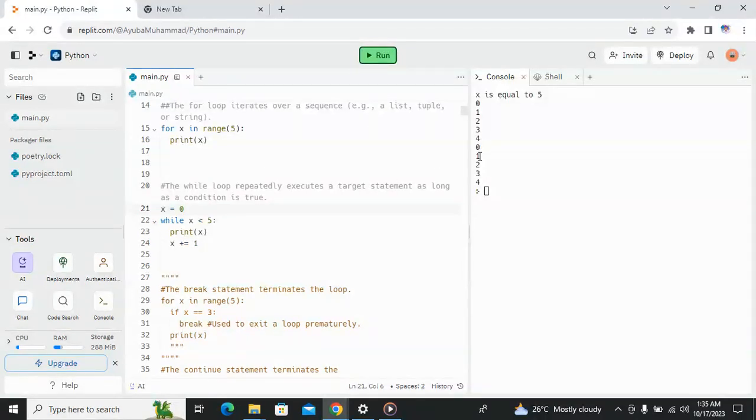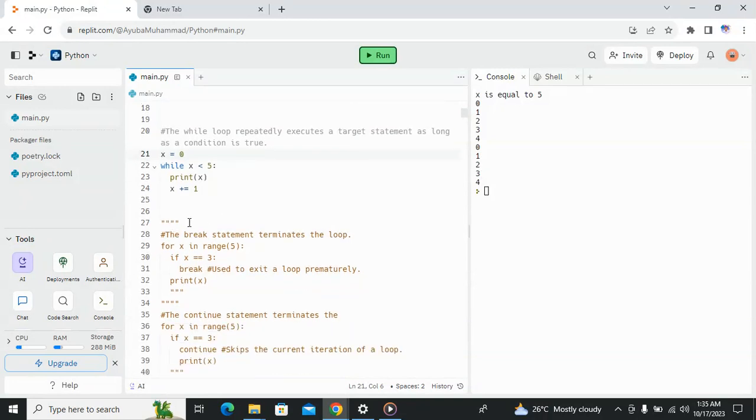So you can see we have 0 up to 4. Good. Just like we explained. So let's remove the second string, all this docstring. I put it there so that I will be able to run this step by step.